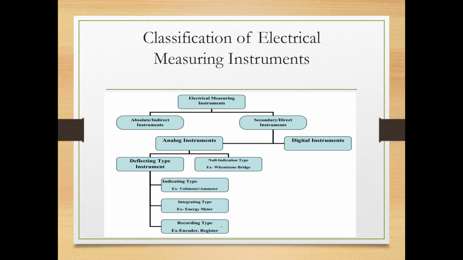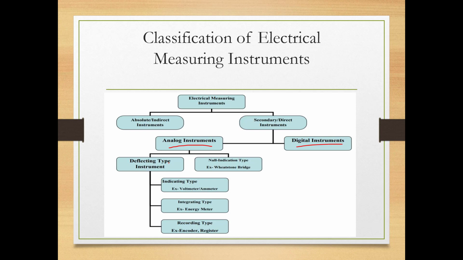Okay, now this is a classification of measuring instruments. Classification means how many types of measuring instruments there are. Broadly we can classify them as absolute instruments and secondary instruments. These are also called direct instruments. We will come to the definitions. Again, the secondary instruments are classified into two types: analog or digital. You already know what is meant by an analog instrument and a digital instrument.